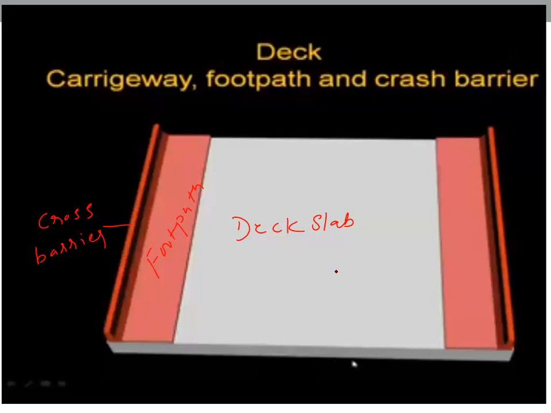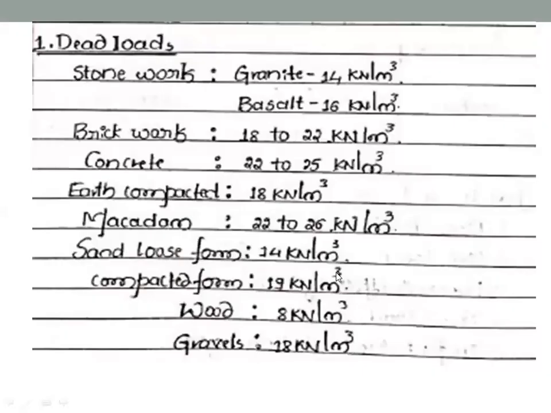asphalt tear over the deck slab. Those things we have to consider. For that, we have to consider these dead loads. If you are using stones, we have to consider the dead weight of granite as 14 kilonewton per meter cube. Similarly, density or unit weight of basalt will be 16 kilonewton per meter cube. Similarly, for brickwork, concrete, earth compacted, macadam, sand in the loose form and in the compacted form, wood and gravels.